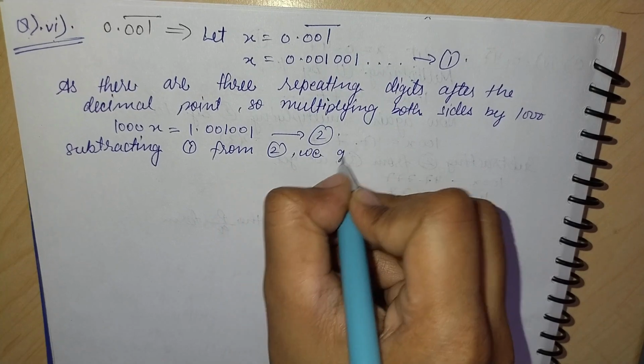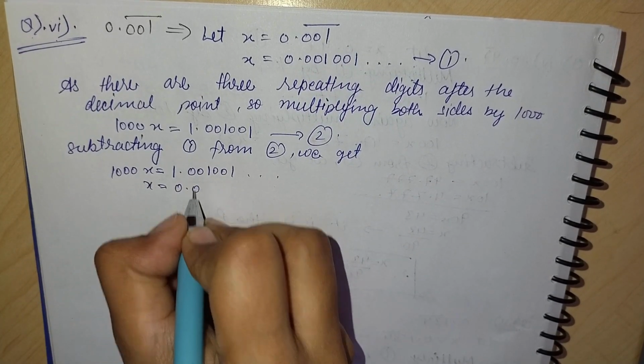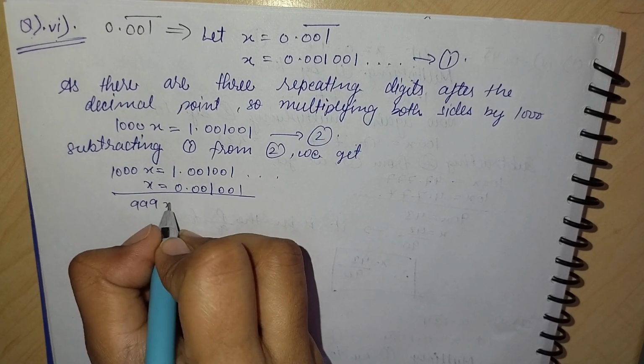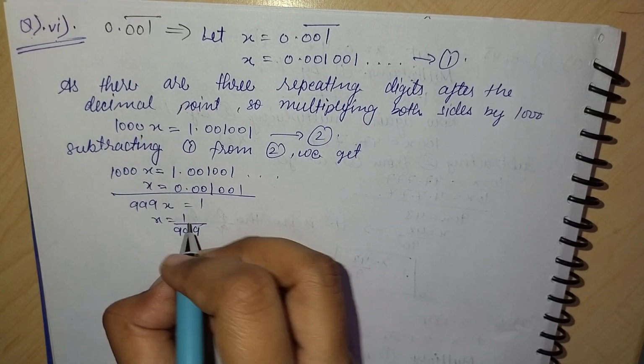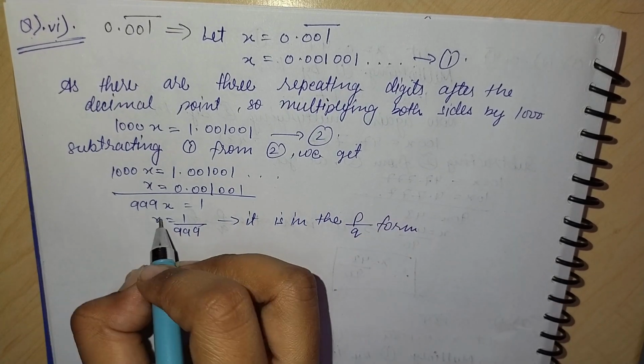On subtracting first from second, we get 999x is equal to 1. x is equal to 1 by 999. It is in the p by q form.